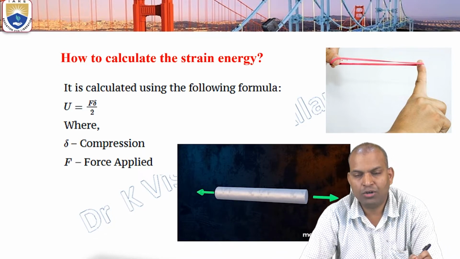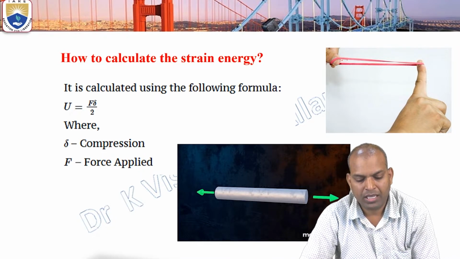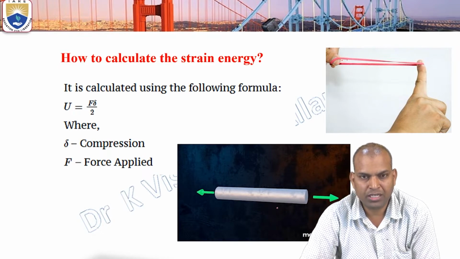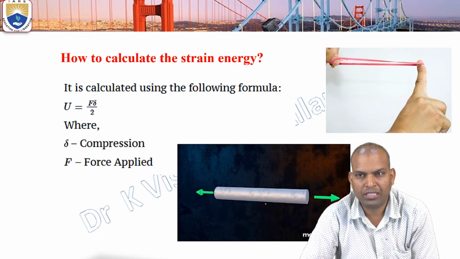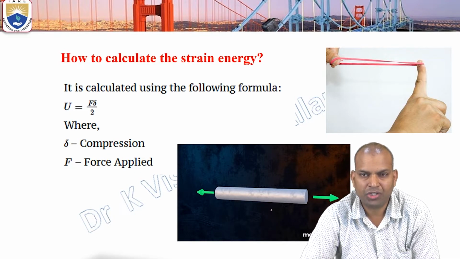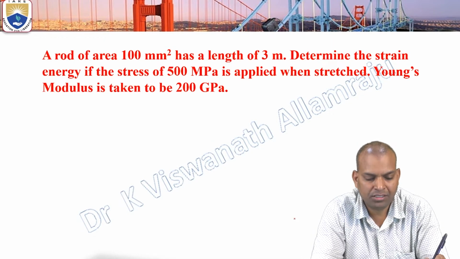Here a tensile load is applied. During the tensile load, the elastic body is considered. There will be deformation and reduction in cross section. So the energy stored during the applied tensile load is the strain energy. Now, how to calculate the strain energy?